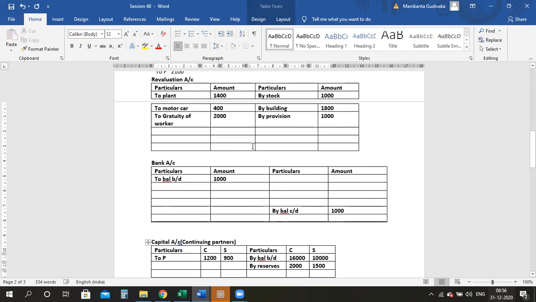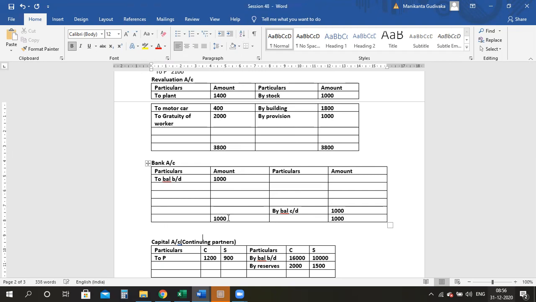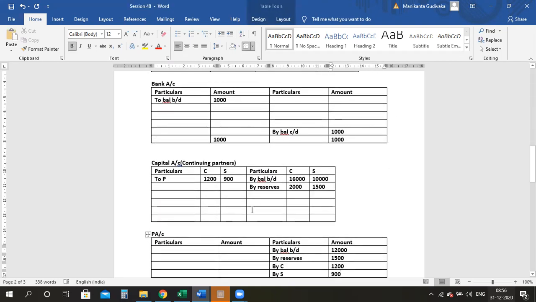Okay. Now, please tell me whether there is any revaluation profit or loss quickly. 2,800, 3,800 here. Here also 3,800. So there is no loss. There is no profit. Okay. Now we close this account also. Done. Now I have to tally C account and S account.